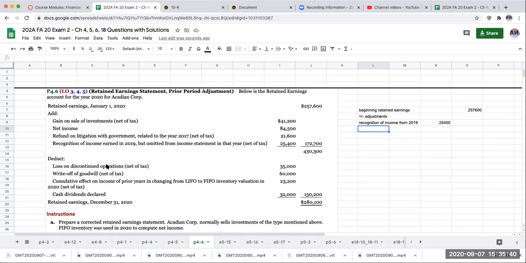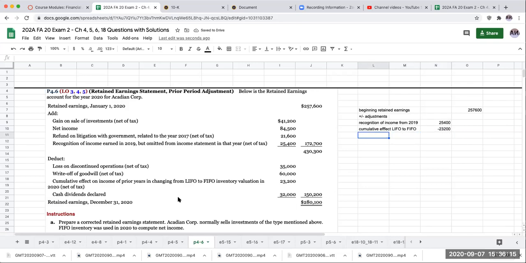Let's get down here. Loss on discontinued operations, that's going to be impacting net income. Write-off of goodwill, that's also going to be impacting net income. That should not be shown separately on the statement of retained earnings. A cumulative effect on income in prior years of changing from LIFO to FIFO. This will be an adjustment. So this cumulative effect from LIFO to FIFO, because this is a deduction, I'm going to show this as a negative 23,200.